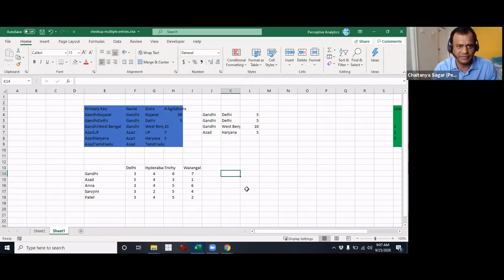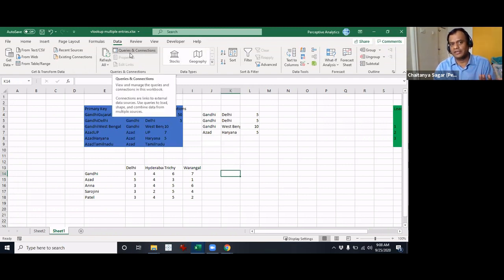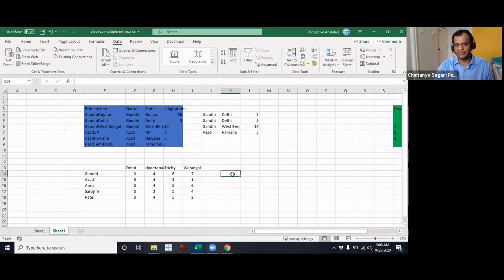So let me just give you that also here. Go into data. Essentially what we want to do is have a drop down. How do you get the drop down? That's what I'm trying to tell you here. I select the cell where you want the drop down, go to data, and somewhere here you'll find what's called validation.